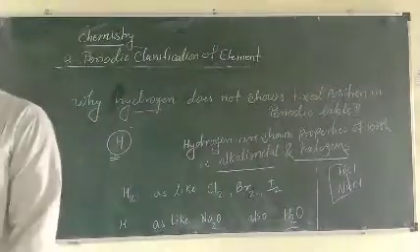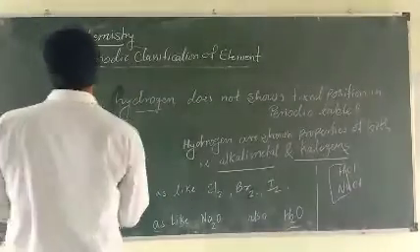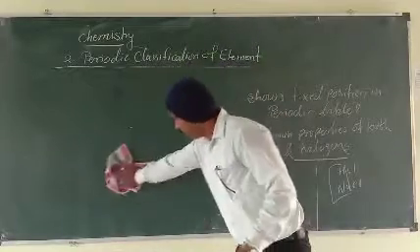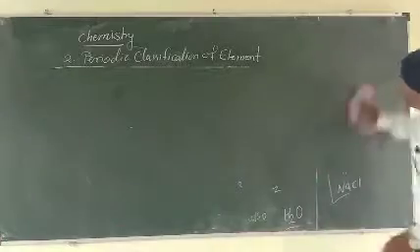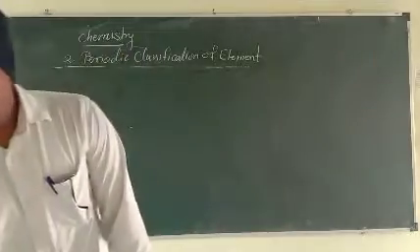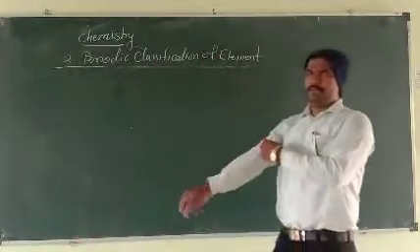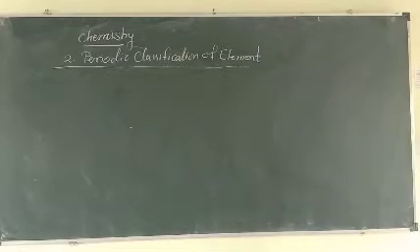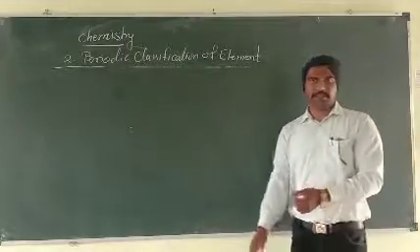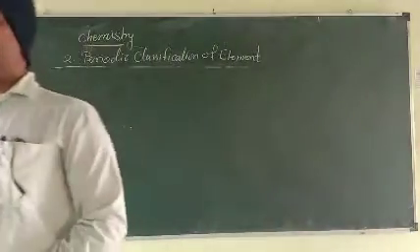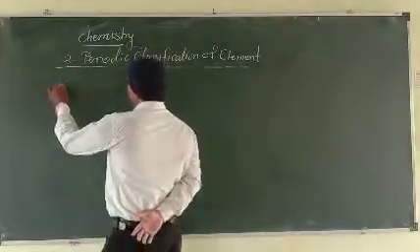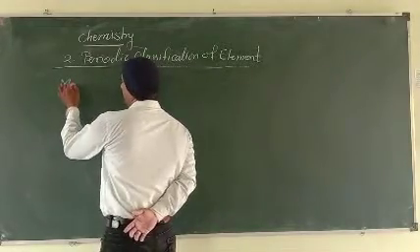This is the whole total of the demerits of the periodic table. How many demerits have we seen already? Yes, 4. Correct. Which ones? First, the position of cobalt and nickel; then the position of isotopes; then non-uniformity; and the last one is the position of hydrogen. These are the 4 demerits of Mendeleev. Understood? Now see the next important theory of this periodic table.